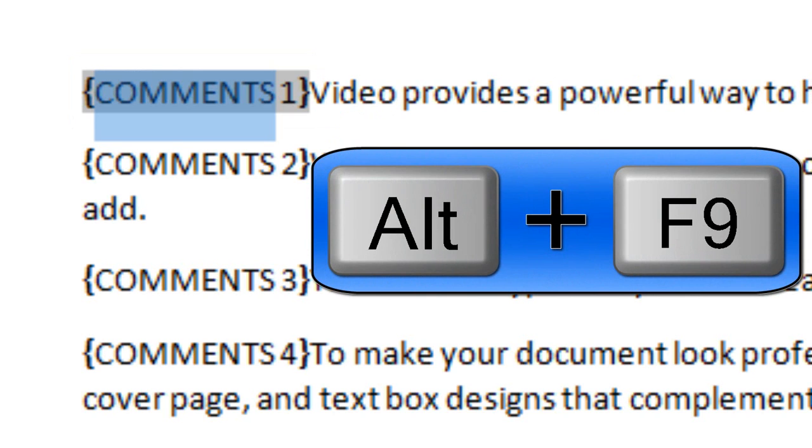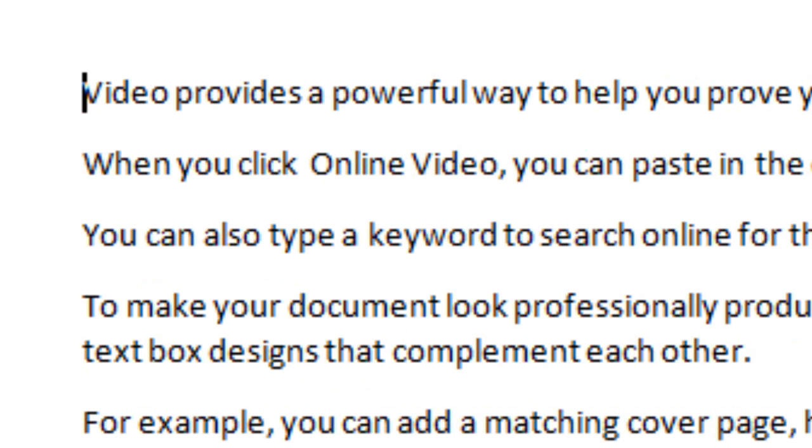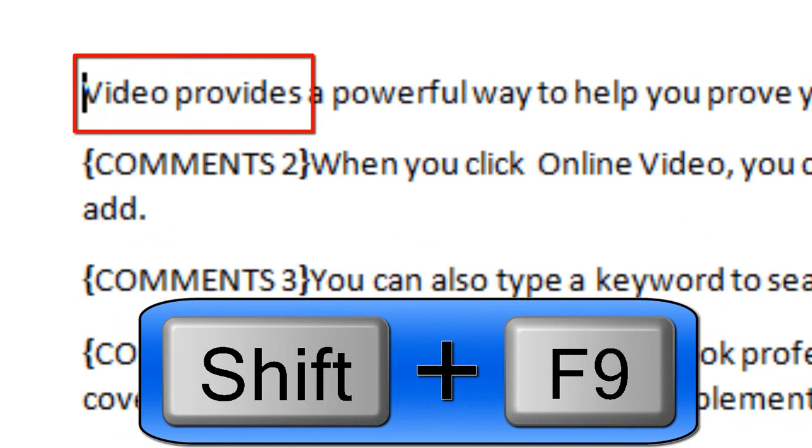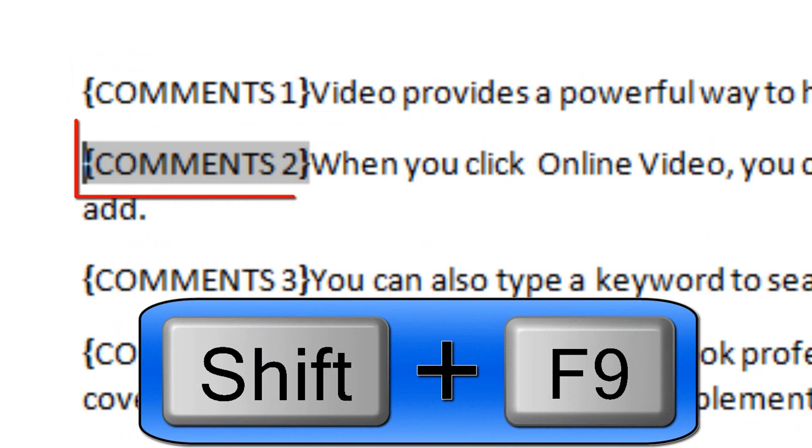So Alt F9 toggles showing field codes for the entire document and not showing field codes for the document. The other two keystrokes you need to be aware of: Shift F9 toggles and shows a particular field code. You don't use that as often, but it's there.